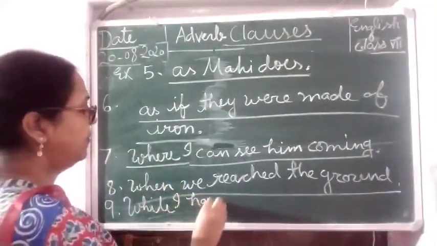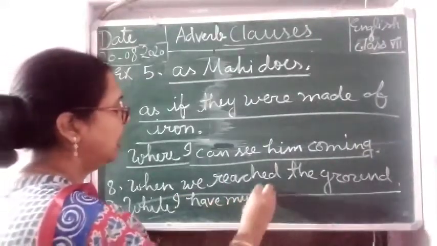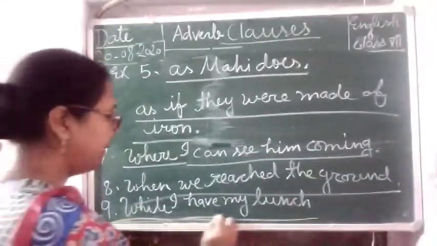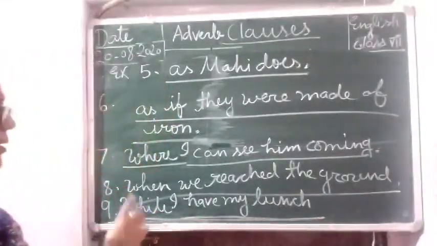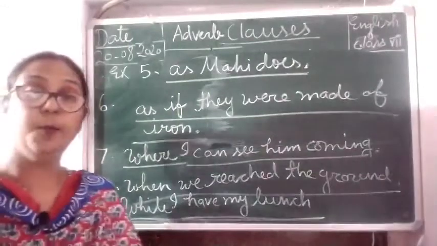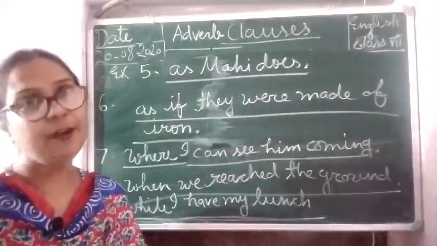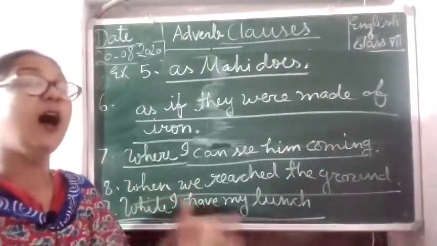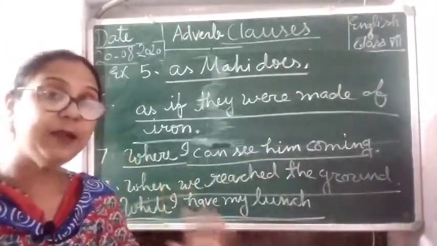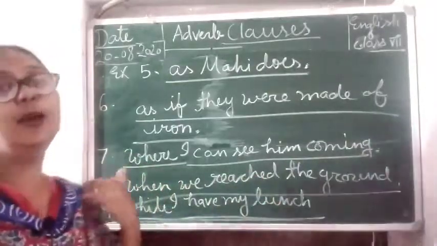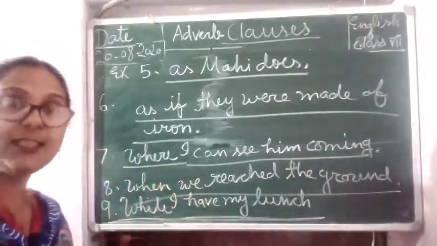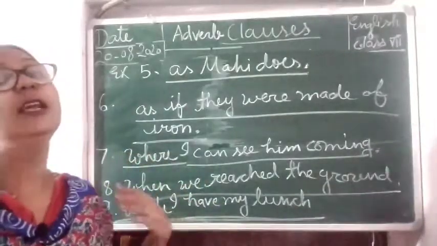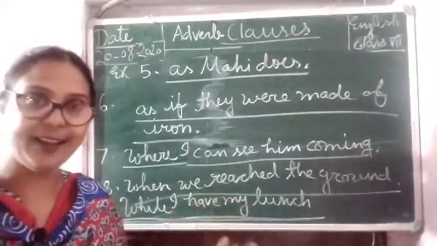Here you have to mention one thing: this is showing position of adverb clauses also. Sometimes it comes after the main clause, sometimes it comes before the main clause. So from this sentence, we can understand the position of adverb clauses keeps changing according to the sentence.